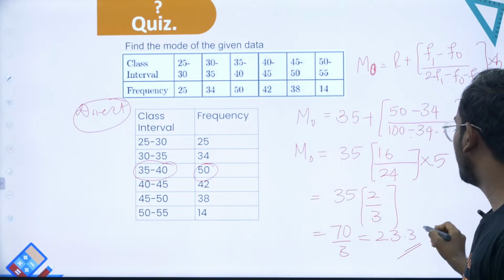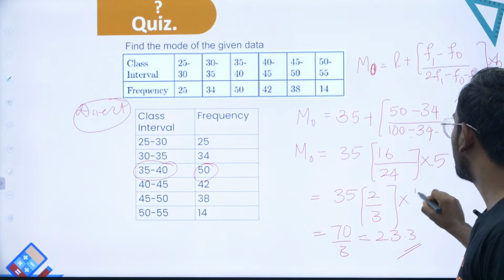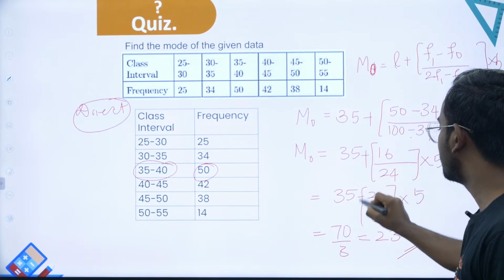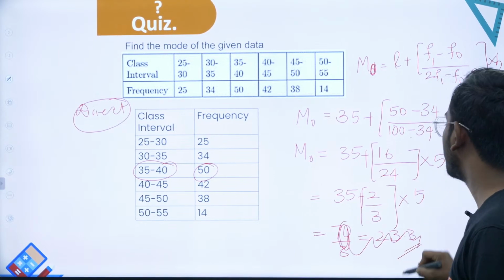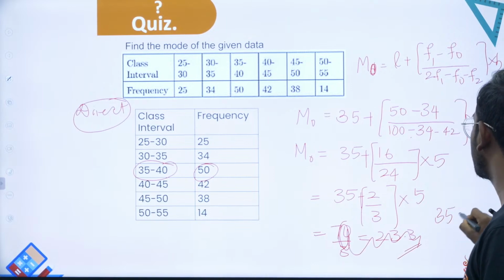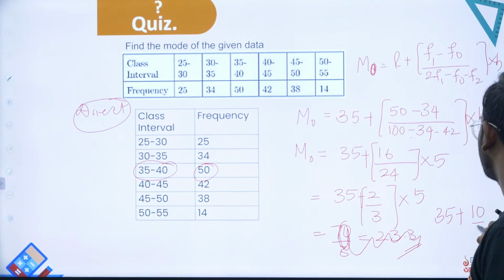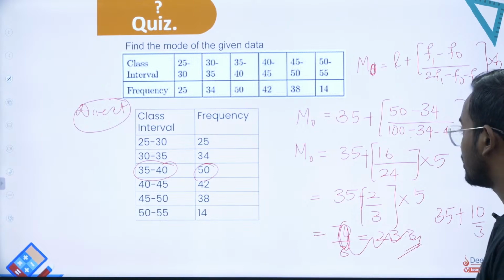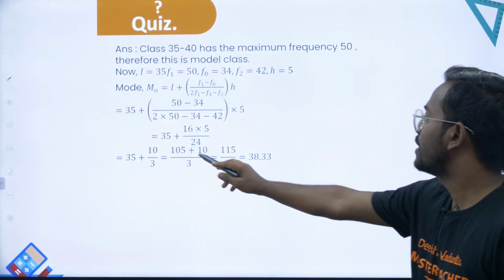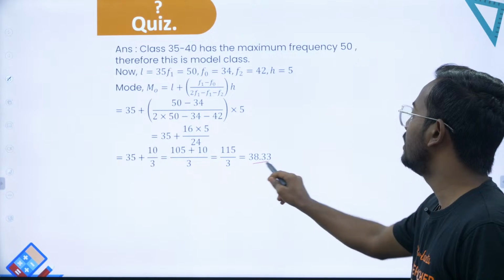So you'll have to multiply it with 5. From here, if you multiply it with 5, you'll have to add this. I think the last calculation part is wrong. So this is 35 plus 10 by 3. If you add this, you will end up with 35 plus 10 by 3, that is 38.33.